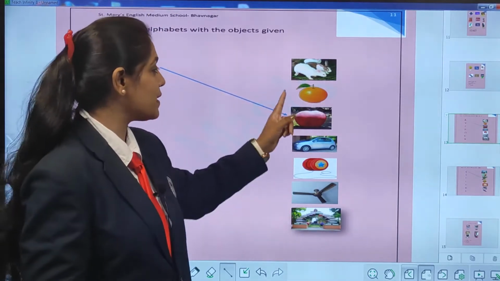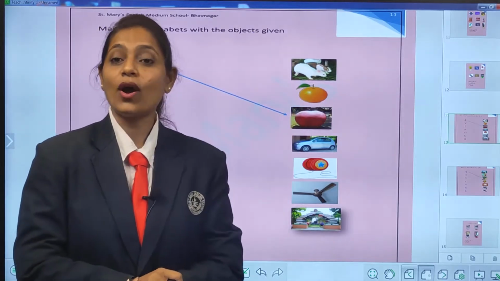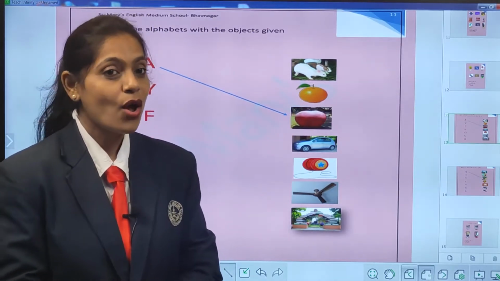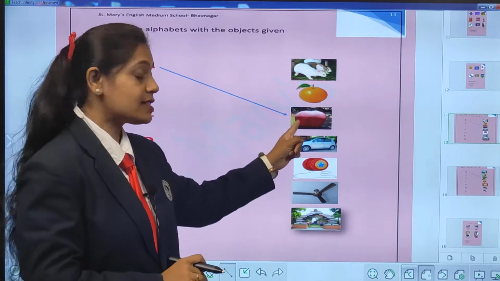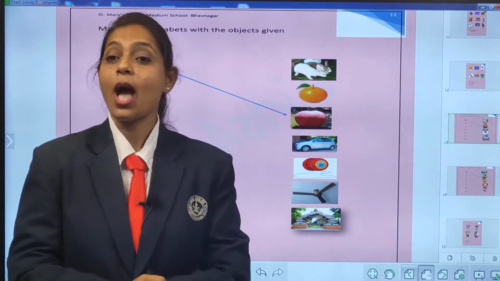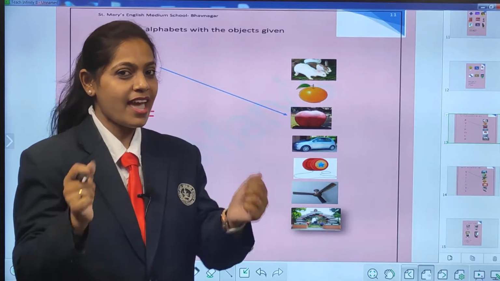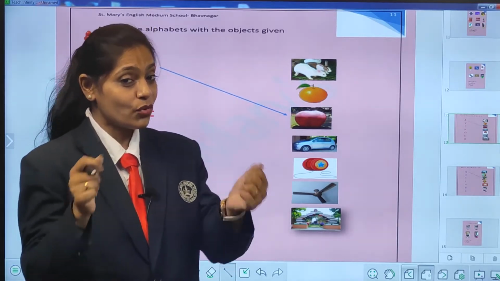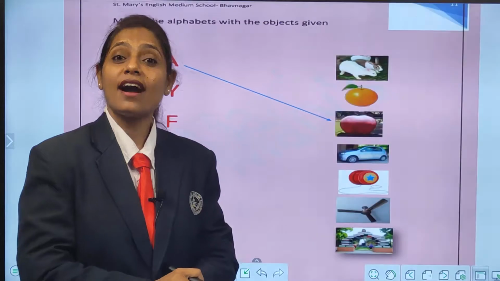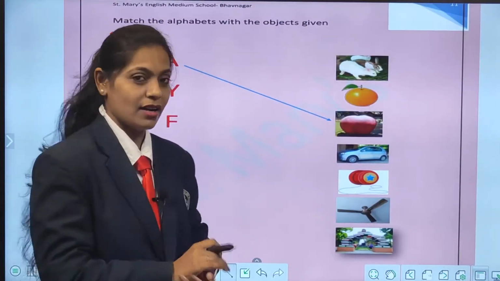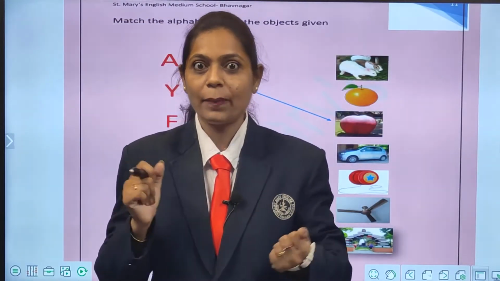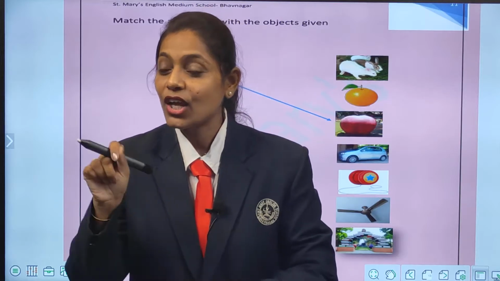Correct. Rabbit. And see here. What is it? Yes. Orange. This is correct. Apple. And what is this? Yes. All of you like to ride, no? What is that? Car. And look here. Yes, I know you all play. What is that?